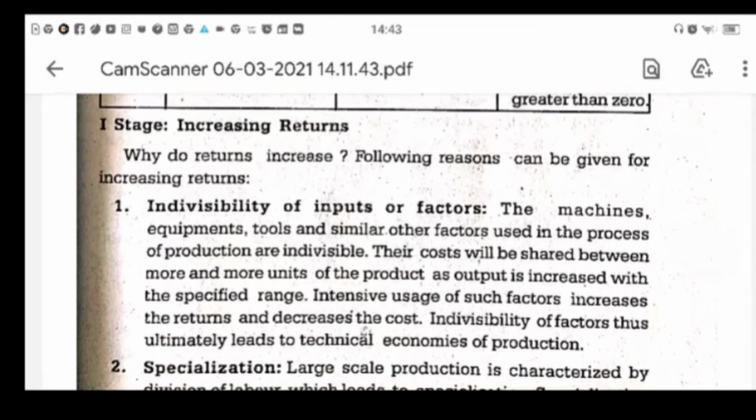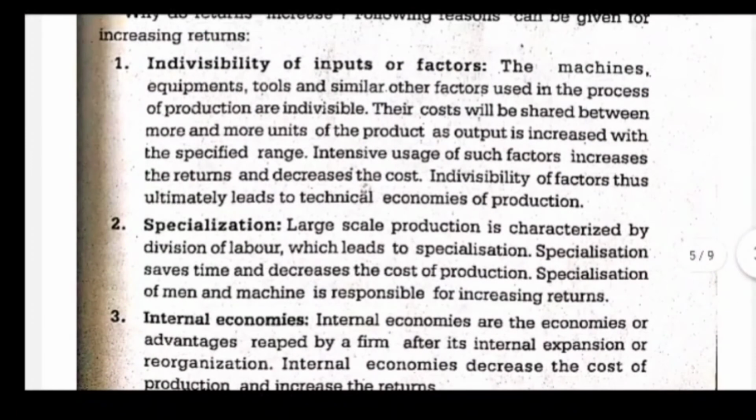Yeah. So now what is the first stage? The first stage is called the stage of increasing returns. Why do returns increase? The following reasons can be given for the increasing returns. First of all, indivisibility of inputs or factors. Now in the first stage the factors are not divisible. The machines, equipments, tools and similar other factors used in the process of production are indivisible. They cannot be broken into different pieces. Their cost will be shared between more and more units of products as output is increased within the specified range. So indivisibility is the first reason why in the first stage we have increasing returns.